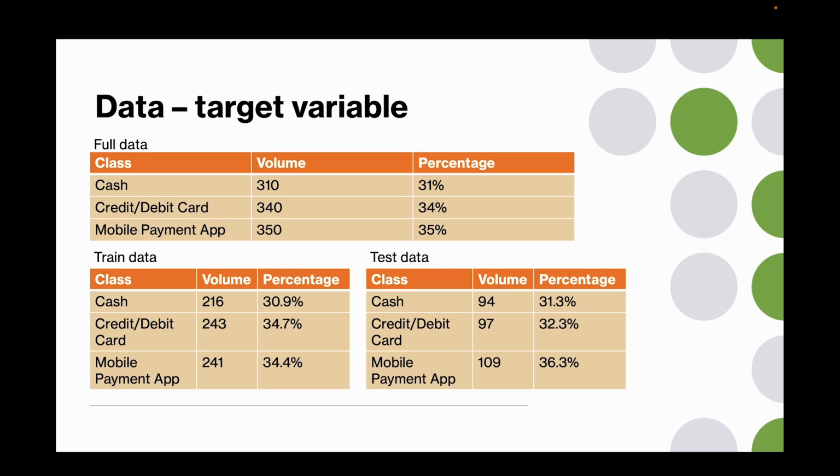The target variable here has 3 classes, which is cash, credit/debit card, and mobile payment app. As you can see here, the distribution of these 3 classes is quite even. Cash has 31%, credit/debit card has 34%, and mobile payment app has 35%. Even after I split the data into train and test, you can still see that the distribution is around the same, between 30% to 36%.